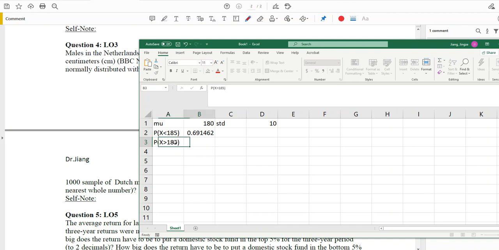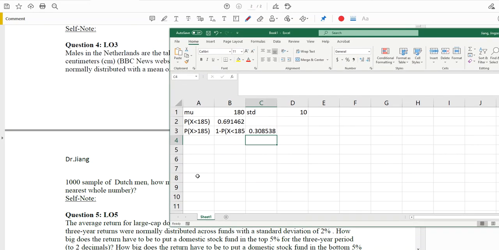Now we're going to calculate the probability of x larger than 185. That's what we try to figure out. So what we're going to do is use 1 minus the probability of x smaller than 185, which is 1 minus the value we just calculated. So we got 30.85%. Basically, if we go to the Netherlands to find a man, we have a 30% chance to find a man who's taller than 185.